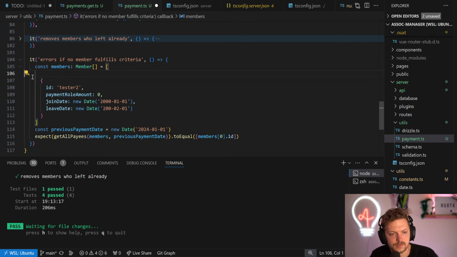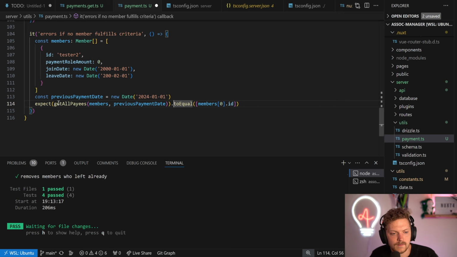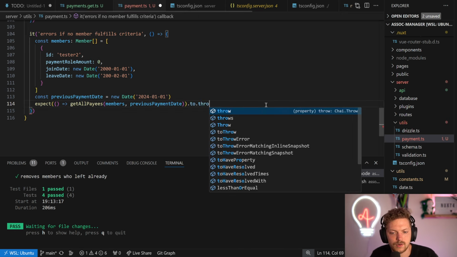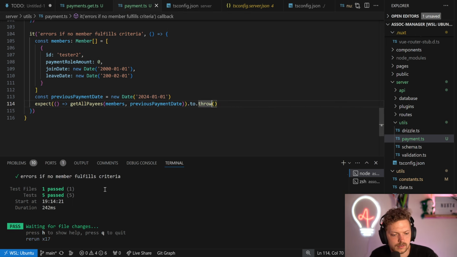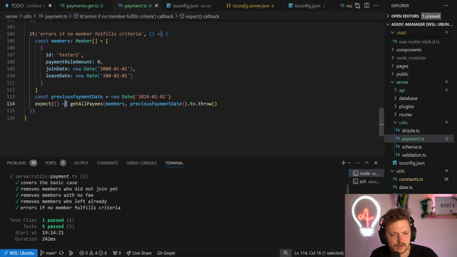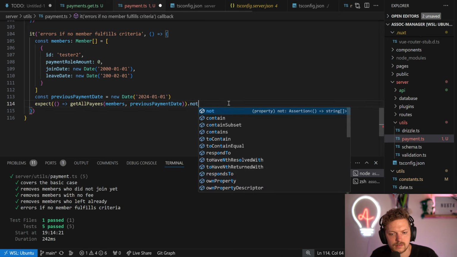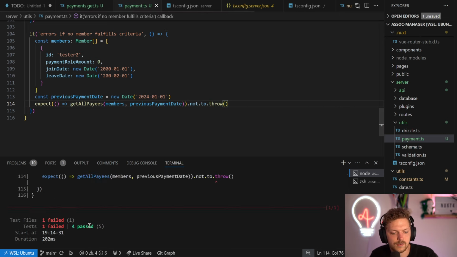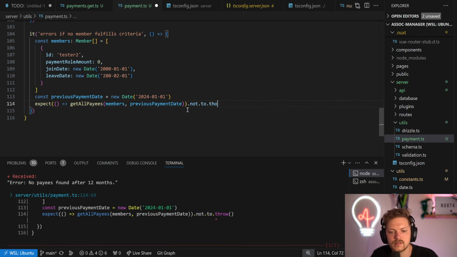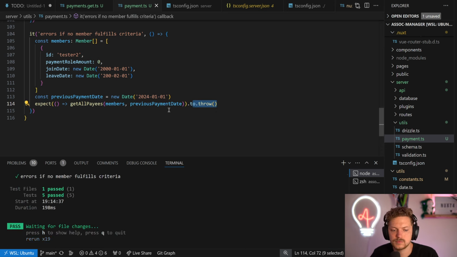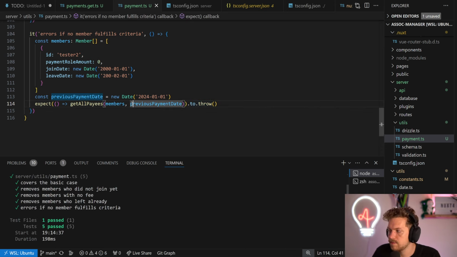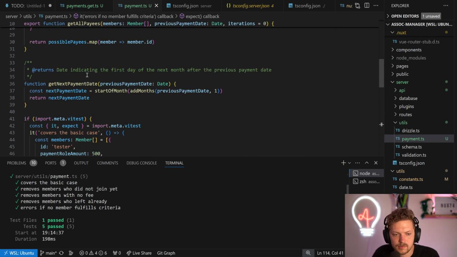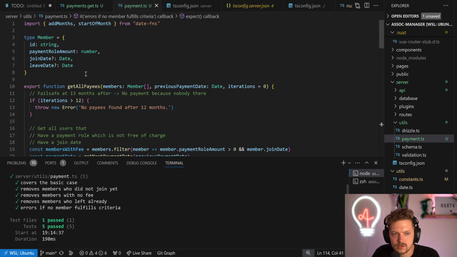So if we only have this, for example, then we expect it to throw, right? Perfect. If we don't add it here, let's say not to throw, it would fail with the error, no payee found. Okay, so here we are, throwing. That's great. And now we just know all the IDs of the members who actually need to pay, right? So that's a good first step.